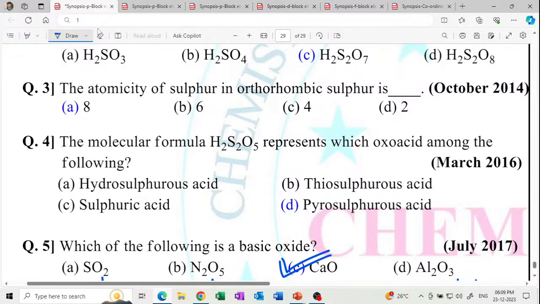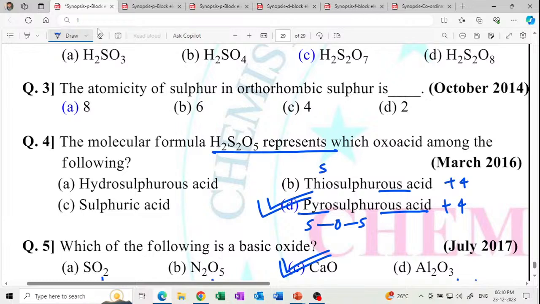Next, the molecular formula of H2S2O5 represents pyrosulfurous acid. Pyro stands for the single oxygen linkage between sulfur and sulfur. OUS stands for the +4 oxidation state. Sulfuric stands for the +6 oxidation state, and hydrosulfurous stands for the +4 oxidation state. Get it? So this is very important.